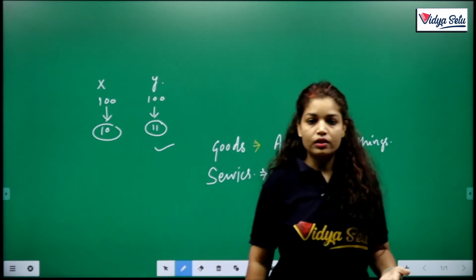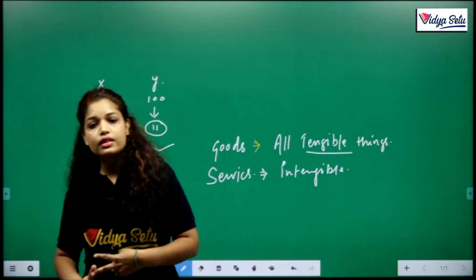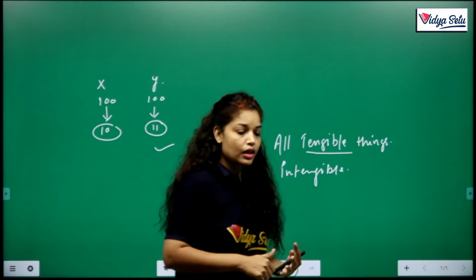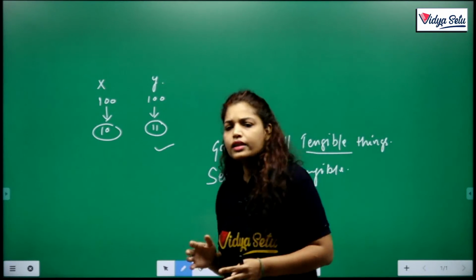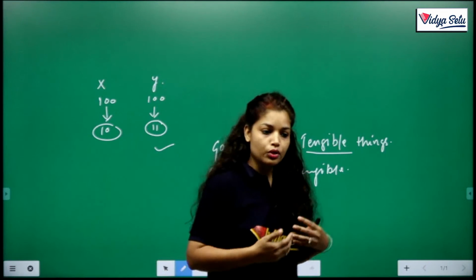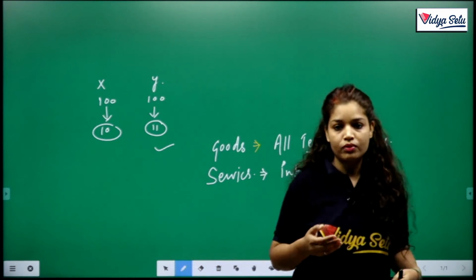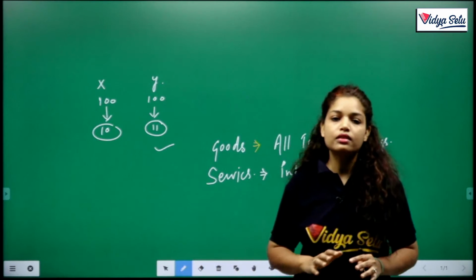Like I'm teaching, a lawyer gives us services, a CA gives consultancy services, a doctor gives consultancy services. In any field where you give your information to another for potential users, these are the services.